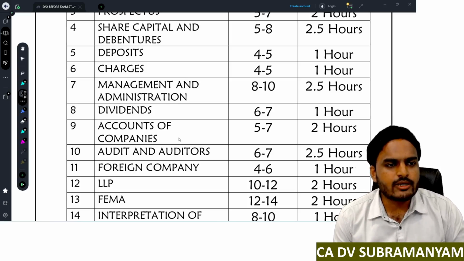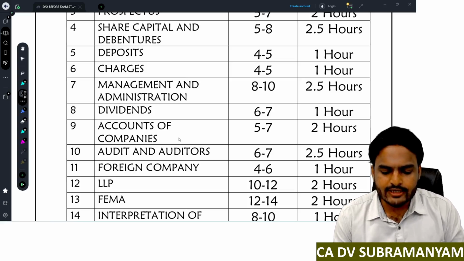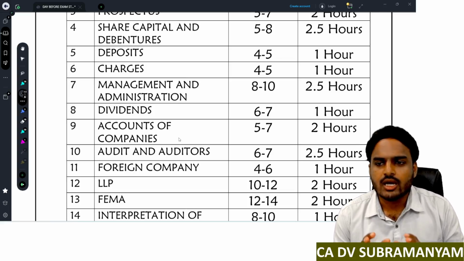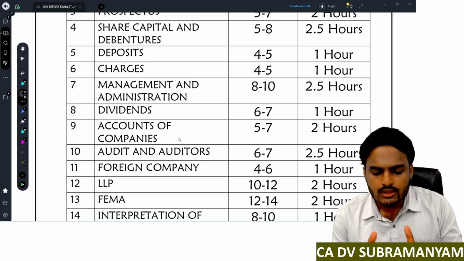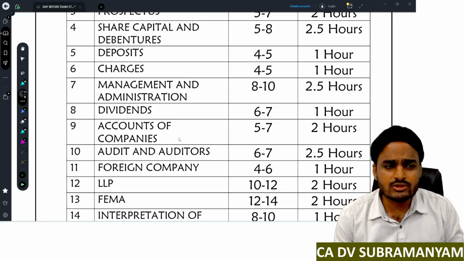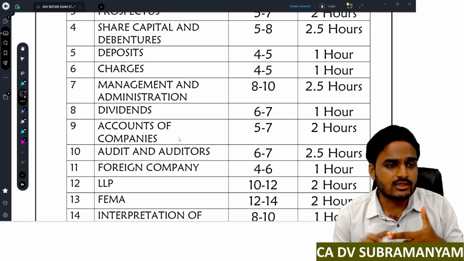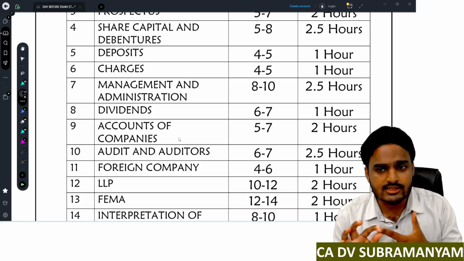Next one, management and administration, the lengthiest chapter in entire corporate laws. Here the expected weightage is 8 to 10 marks and you have to spend 2.5 hours revising this chapter. Coming to the concepts, here you will find various registers, annual returns, and the time limit for filing annual returns is important.